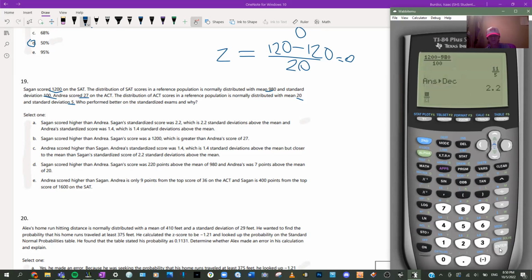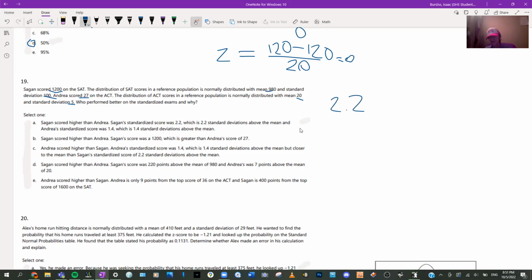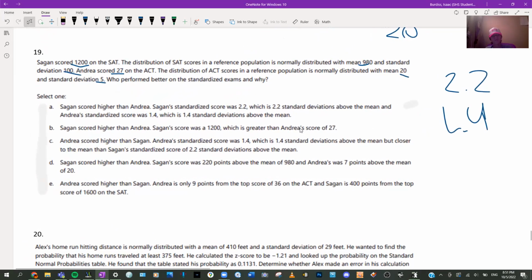So then the other one, let's bet it's going to do a fraction again. Yeah. All right, so 2.2 is the first one, and then 1.4 is the second person. So obviously that means that Sagan did better. Sagan scored higher than Andrea.